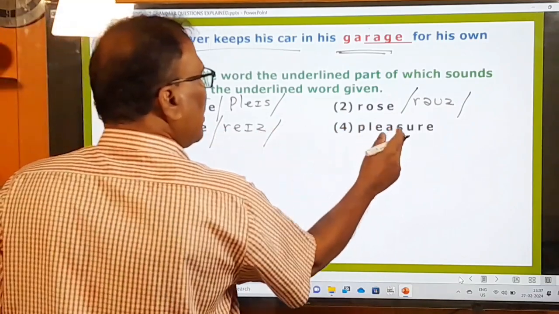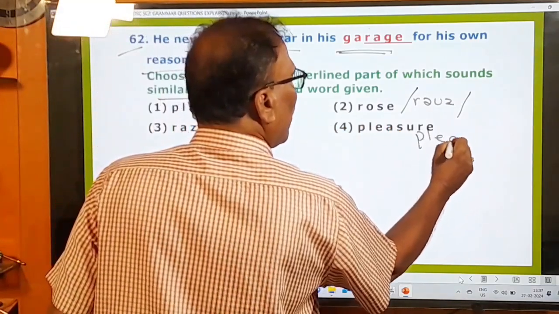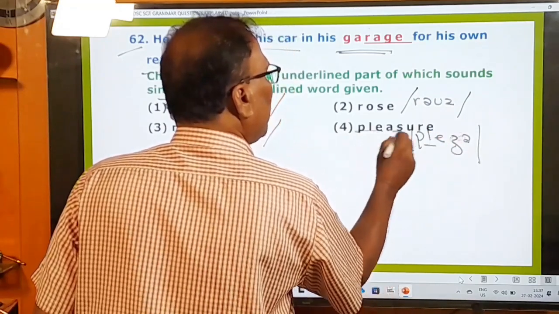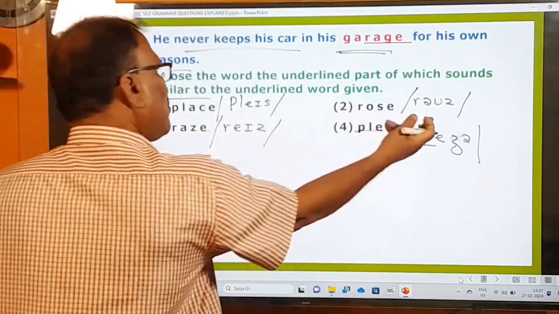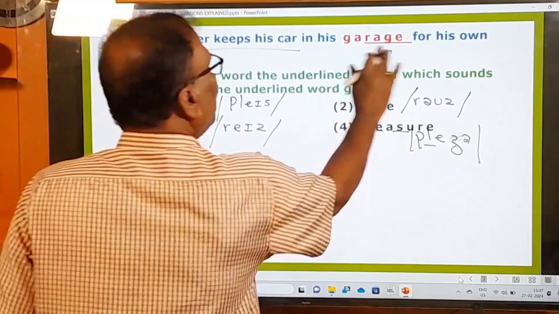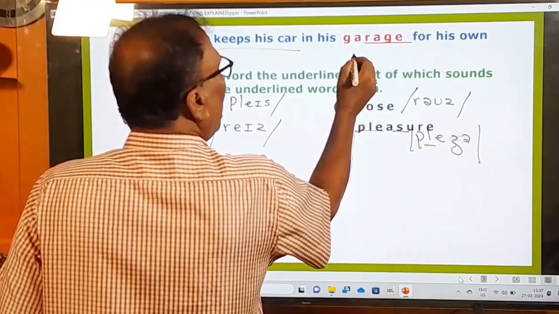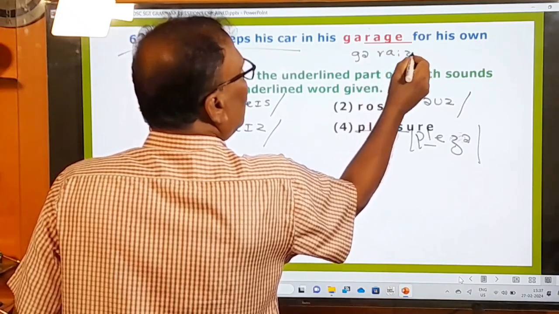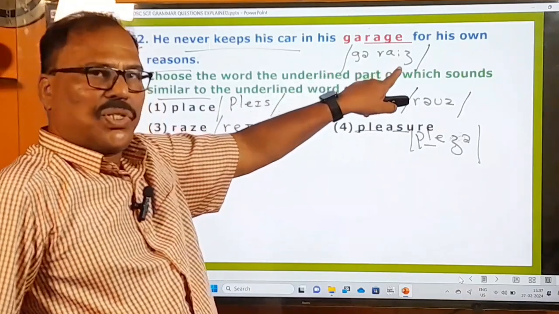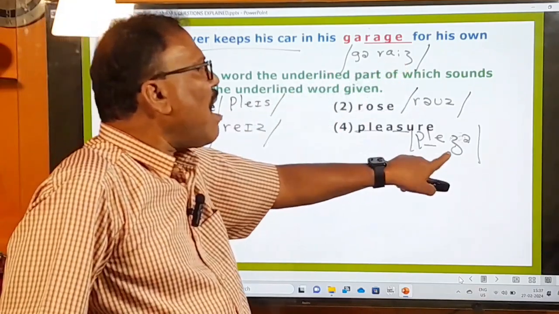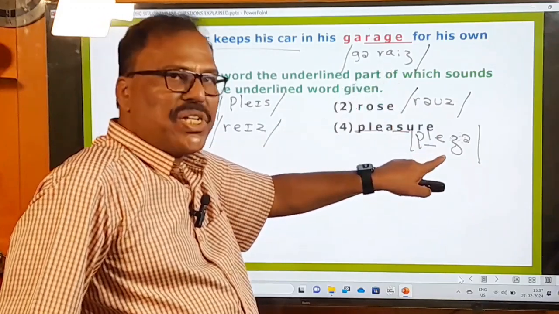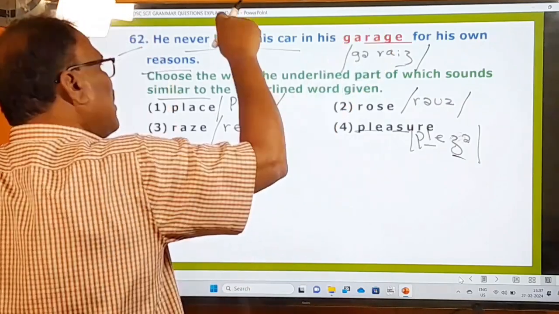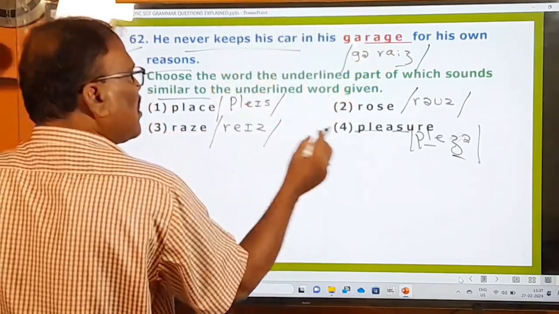Raise, pleasure, place, rose, raise, pleasure. So what is the phonetic transcription of this? Raj, garage, J. Garage, pleasure. So this ja and this ja. The sound of garage is similar to the sound in pleasure.